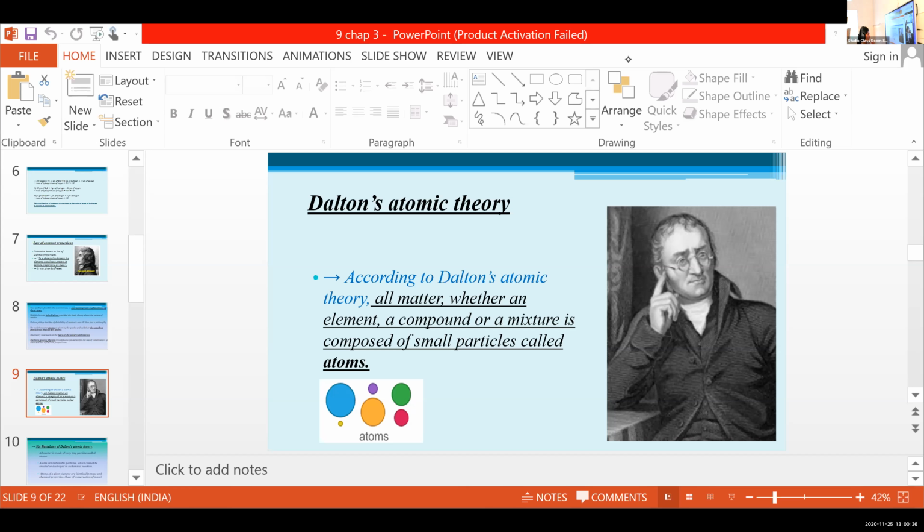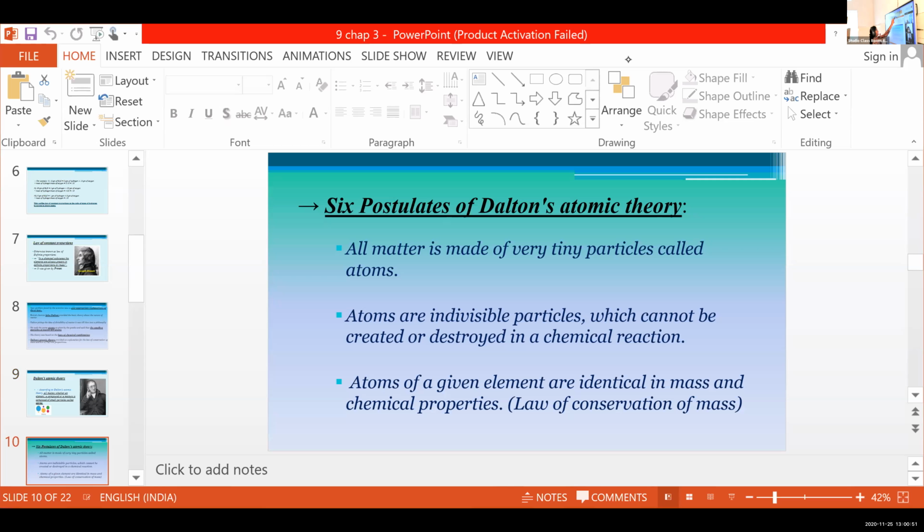Shall I move to the postulates of Dalton's atomic theory? Yes, ma'am. So, the 6 postulates of Dalton's atomic theory. What do you mean by postulates?